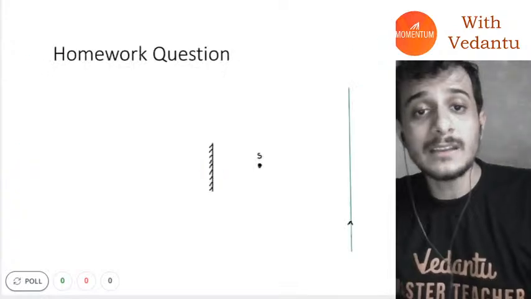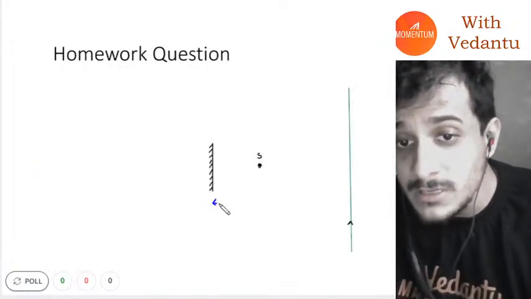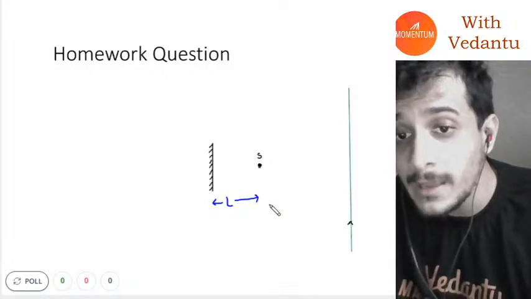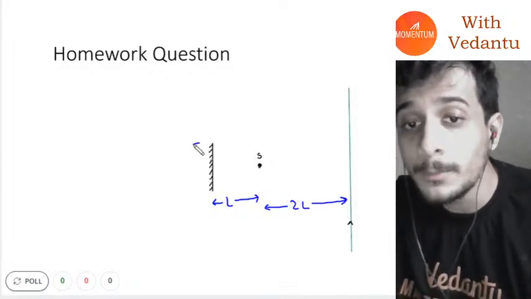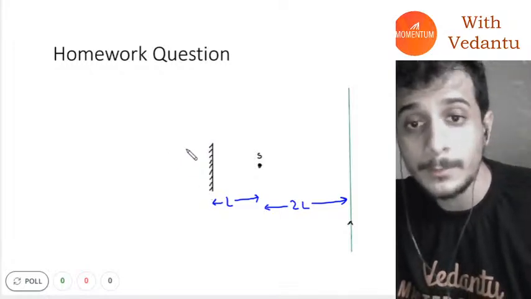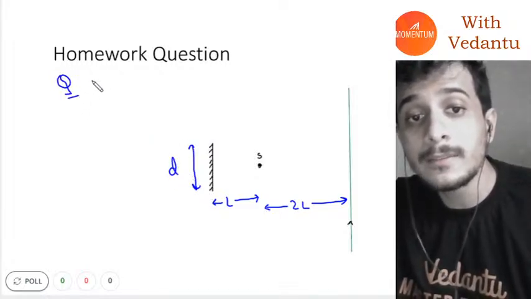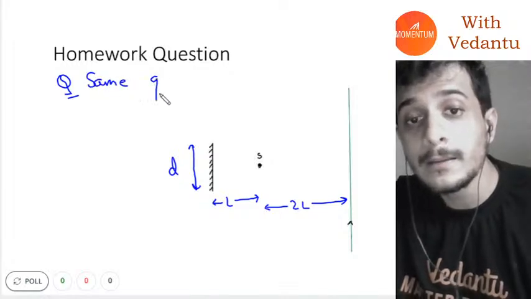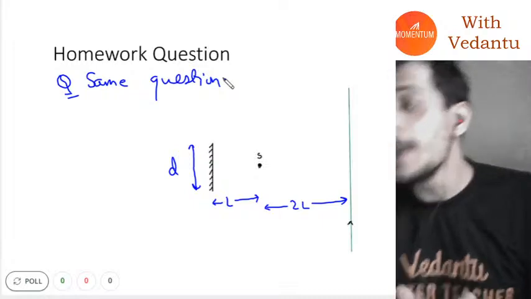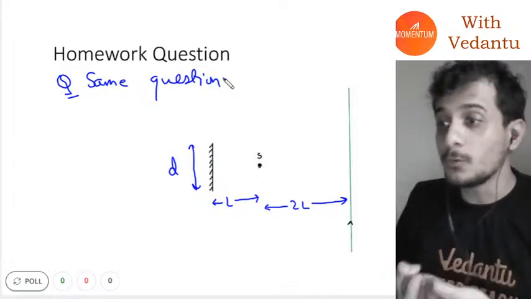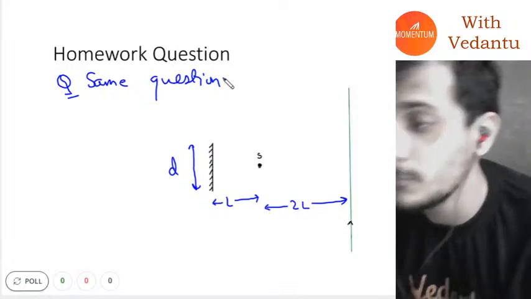Now for the last thing, guys, this is the homework question for today. The same question, I'm just going to change the data a little bit. This is going to be L and this is going to be 2L now. The man is still walking on the path and this length is D. You have to find the same thing: the maximum length for which the man is able to see the image of the source. You are supposed to find the maximum length of this for that.